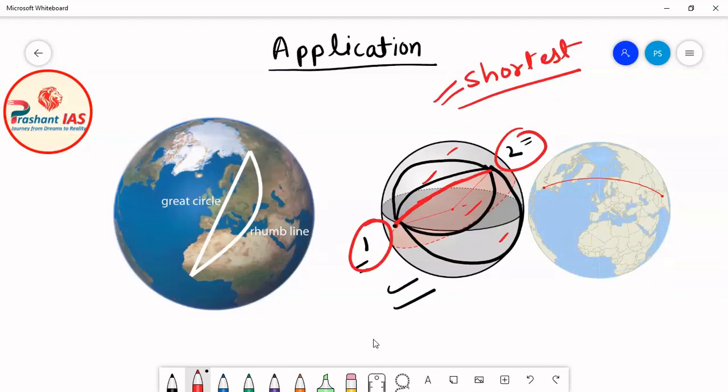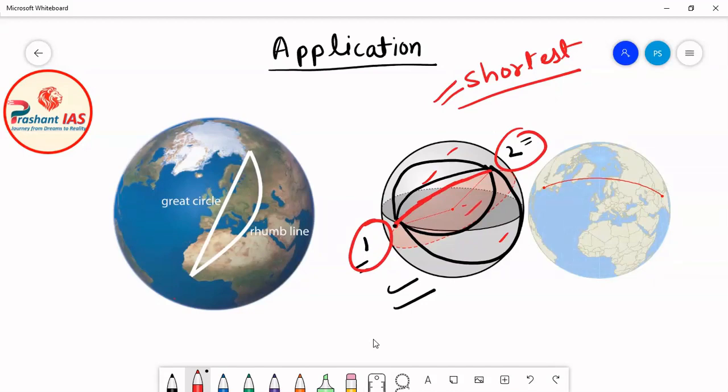So the thing is that if you want to go from one place to another place, and if you want to find the shortest distance between two places, then great circles are very, very important. So what is the application of great circle? Great circles are used to measure the shortest distance between 2 points on the surface of Earth.